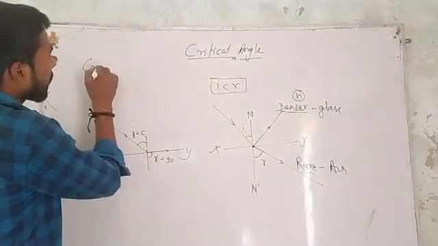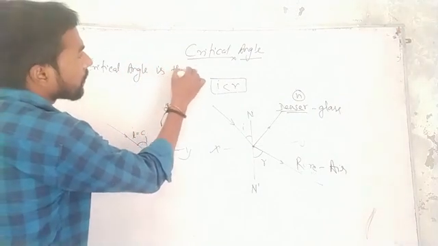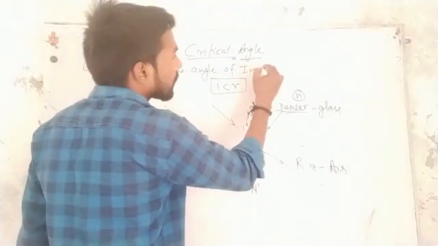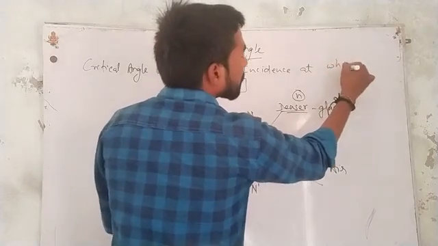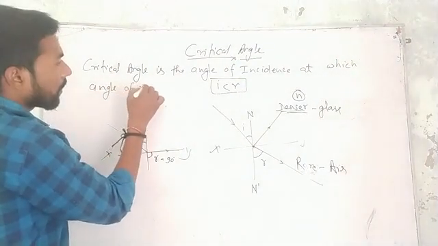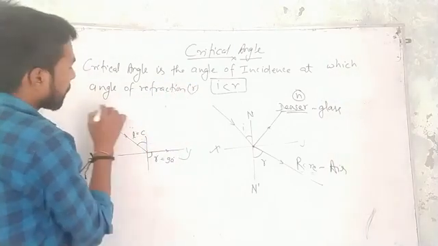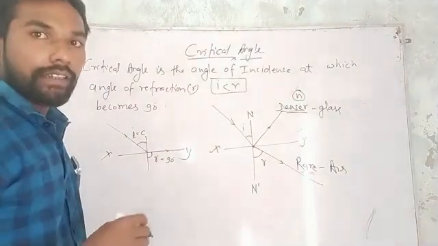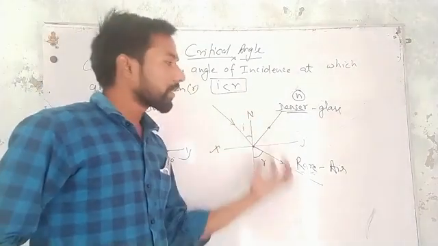Critical angle is the angle of incidence at which the angle of refraction, that is R, becomes 90 degrees, and the essential condition for it is that the light should move from denser to rare medium.